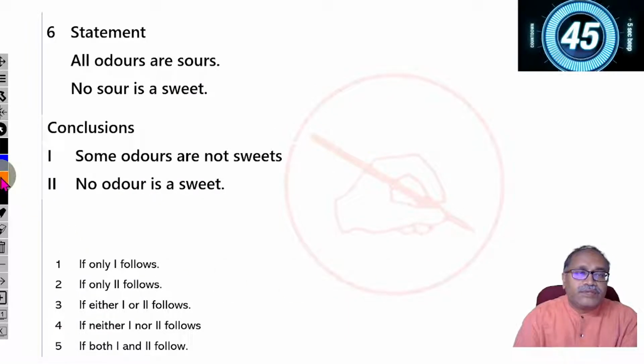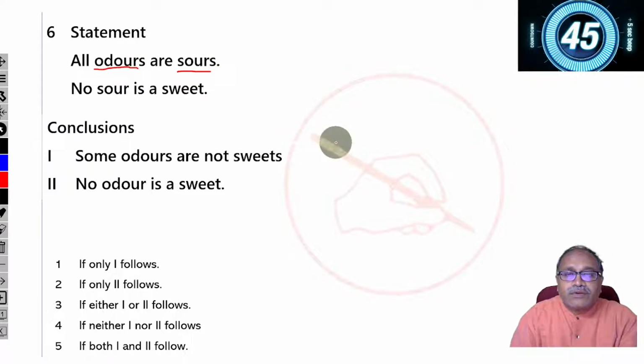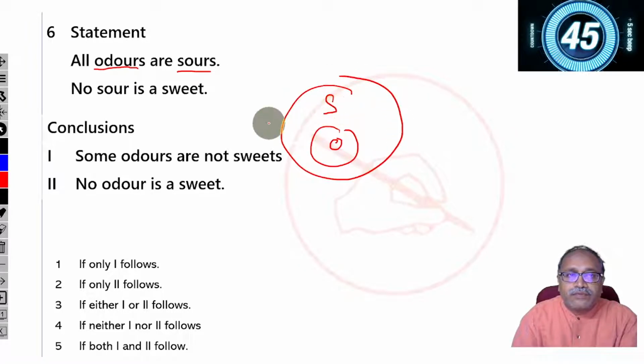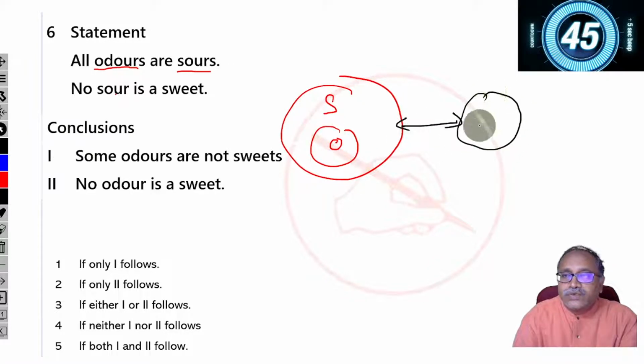Now question 6. All orders are sour. So let's take that. All orders are sour and no sour is sweet.